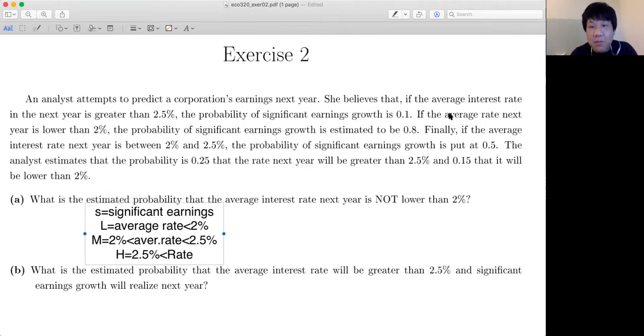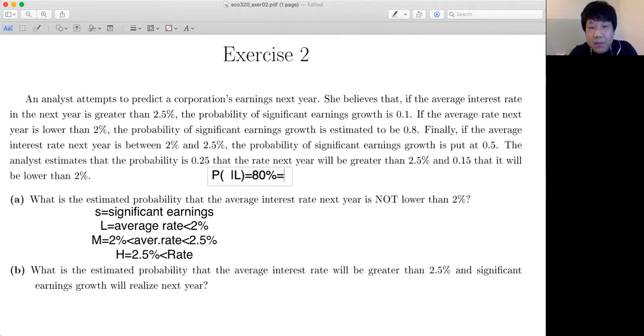So let's try to interpret this one. First thing is, if the average rate next year is lower than 2%, that is conditioning on the interest rate. So you can write this as the probability of something given the average rate next year lower than 2%. That is L, right? So probability of X given L equals 80%.